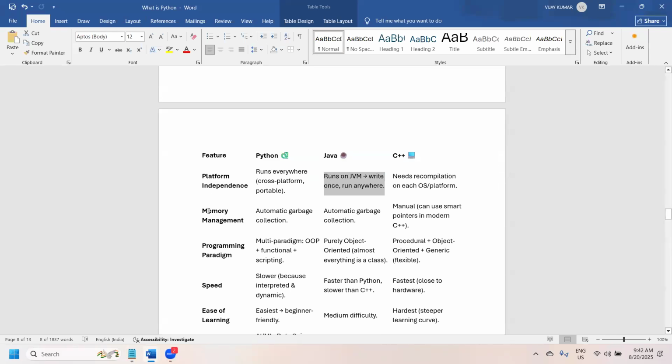Now memory management. Yesterday we discussed automatic garbage collection, which means that once your program is completed, resources are automatically revoked from that program. When you run a program, it generates a lot of intermediate steps, and once completed, based on the output, the next steps follow.